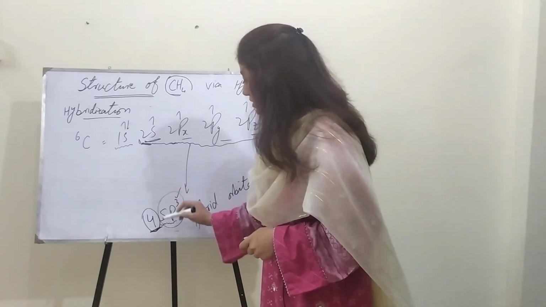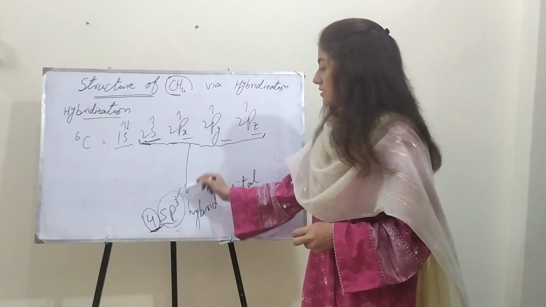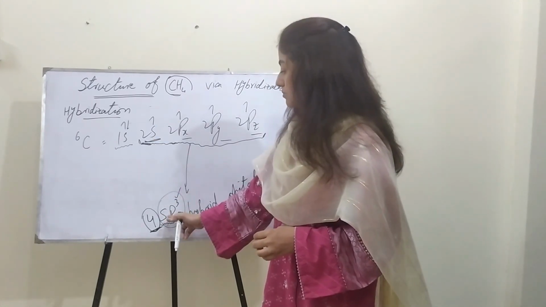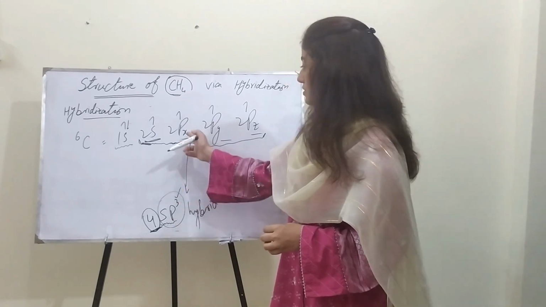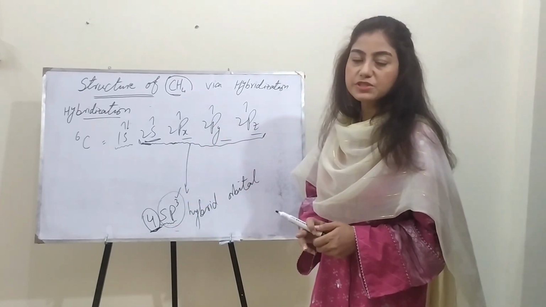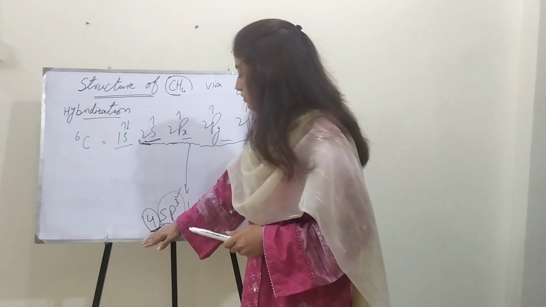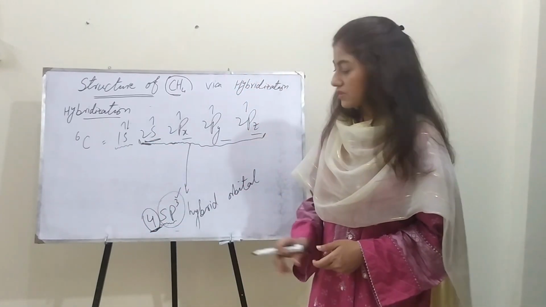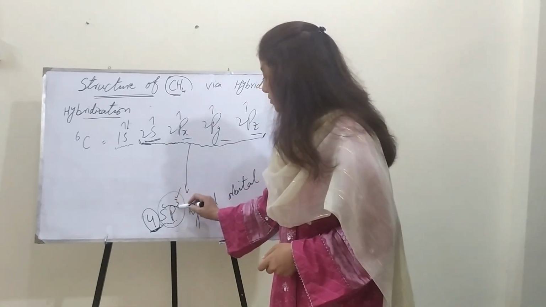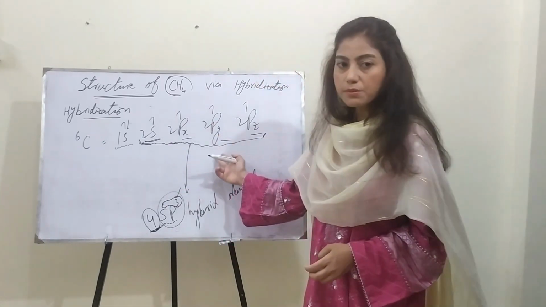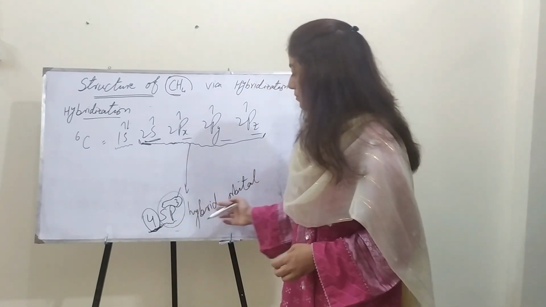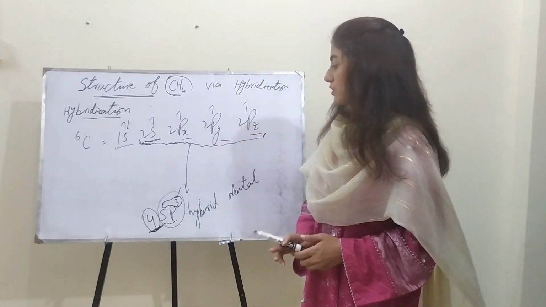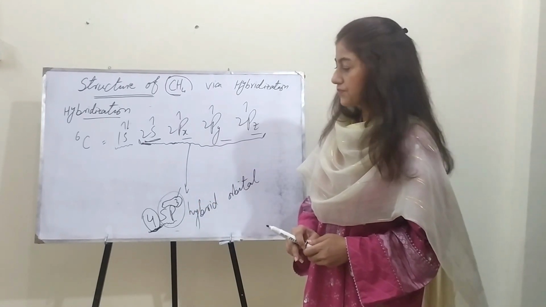These figures show how many orbitals have been formed. The s1 shows that only one s orbital has taken part, and the 3 shows that 3 p orbitals have taken part, and the figure in front would show how many hybrid orbitals have been formed. The superscripts represent the number of atomic orbitals, and the coefficient shows the number of hybrid orbitals. So a total of 4 sp3 hybrid orbitals have been formed.